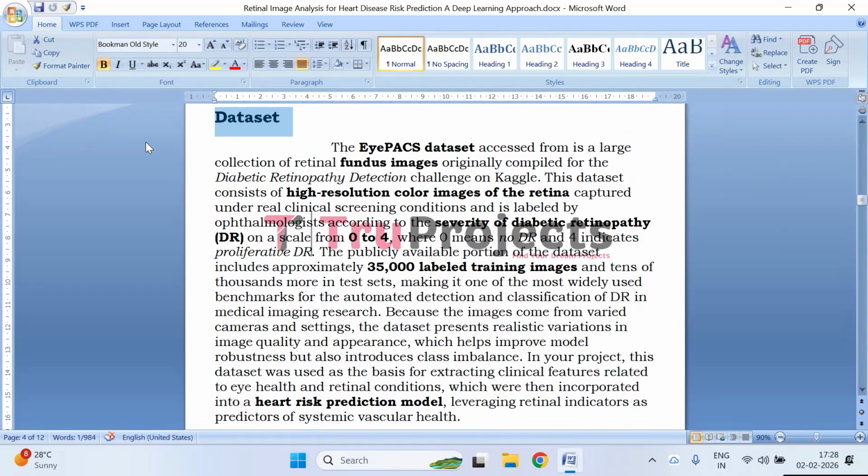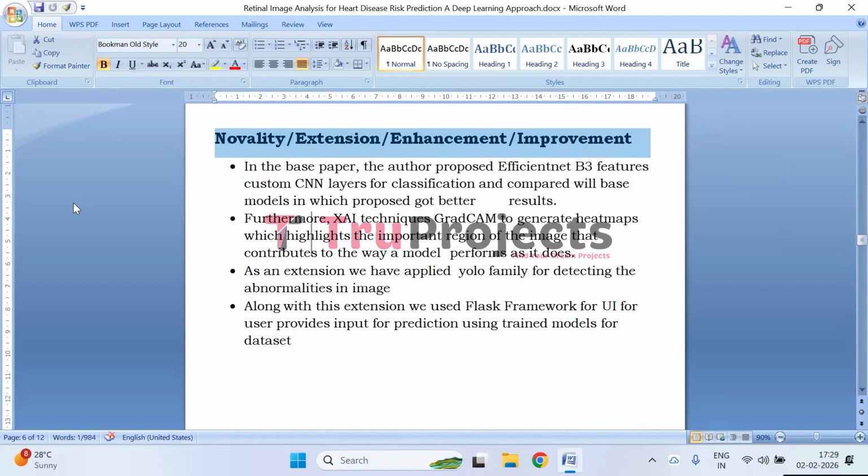In this project, the dataset is utilized to extract clinically relevant retinal features that reflect microvascular health, which are then leveraged to support heart disease risk prediction, highlighting the relationship between retinal biomarkers and systemic cardiovascular conditions.